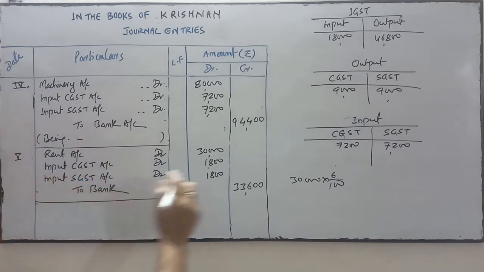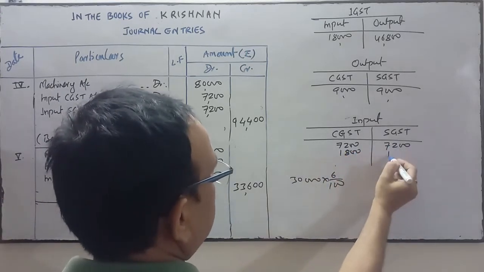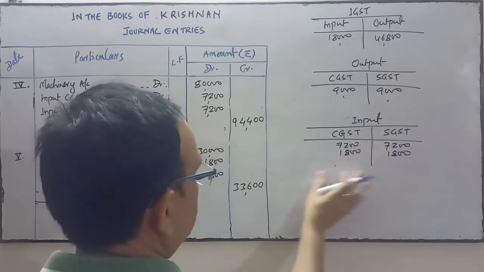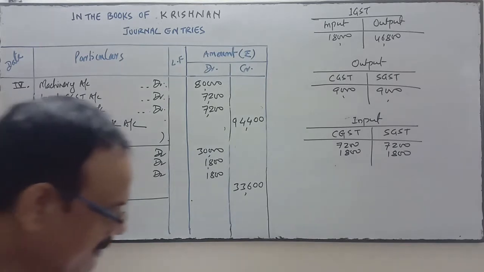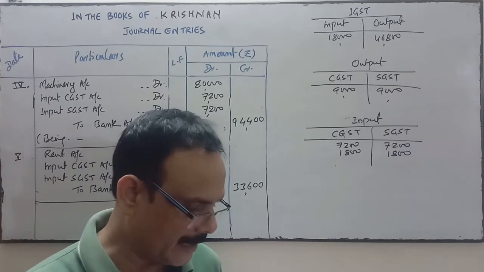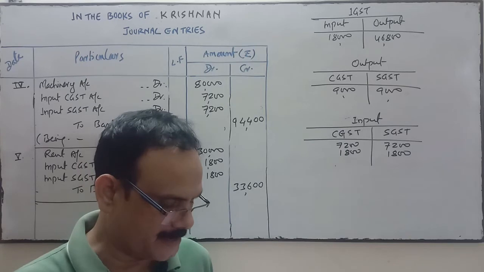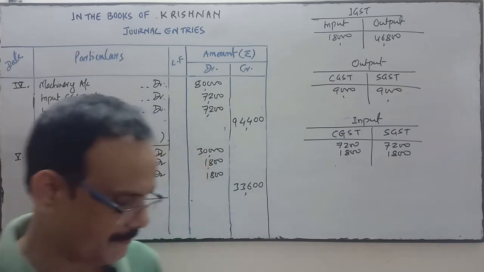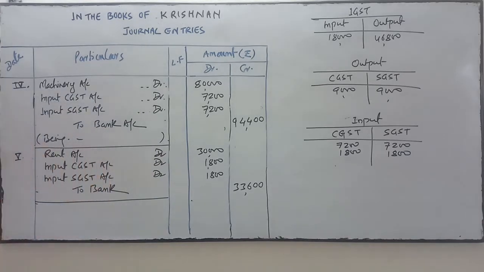So here input CGST and input SGST is 1,800 and 1,800. Okay, I have recorded it. So this one is transaction number 5. Now see transaction number 6: purchase goods from Ram Mohan Roy of Bangalore. It's an intra-state transaction, within the same state, Karnataka. So purchase account debit.